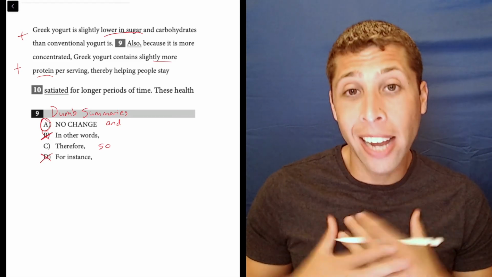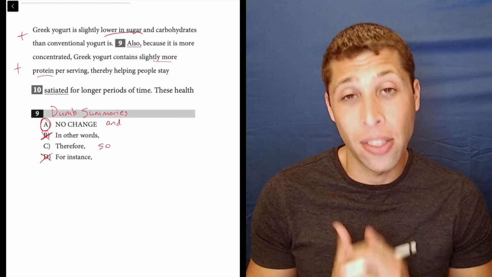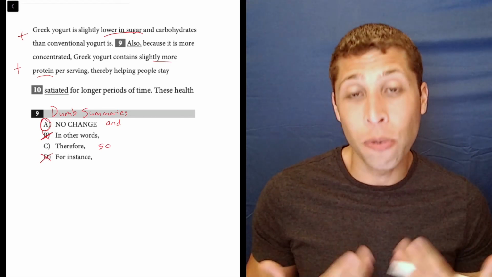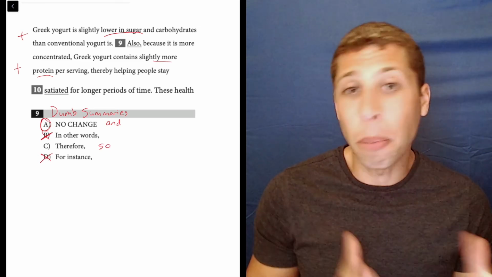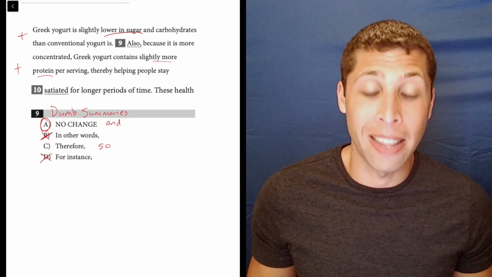In my study guide, I have a chart that links all of these transition words with the more simple version. I think that's really helpful. But the more of these that you do, the more you'll notice that the simple versions are usually enough to get the question right. So try to memorize them and think of them in that way.